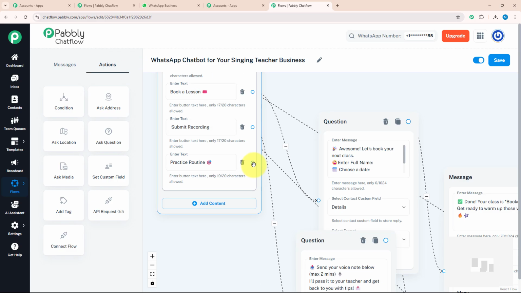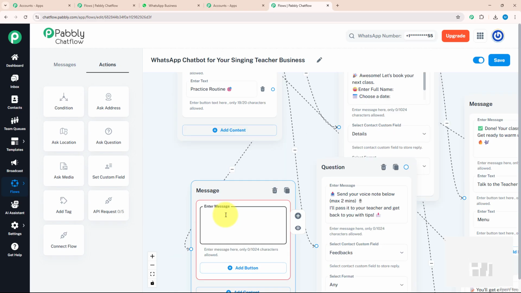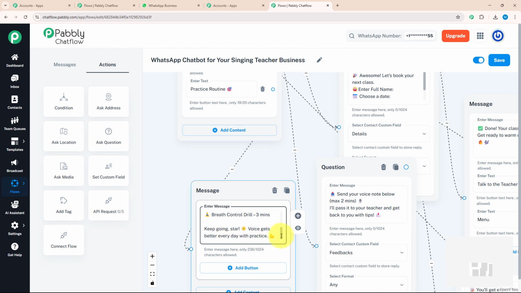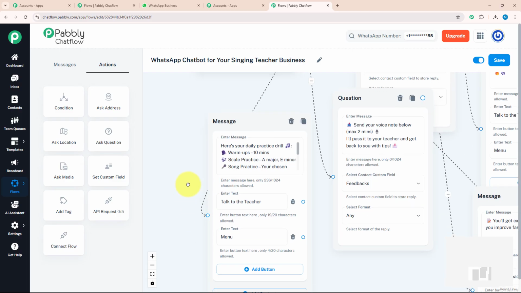Now I will move back to our third action button, which is practice routine. For practice routine, I will enter a separate message. For that, I'm going to drag and drop and select the text button over here. Here I'm going to enter a message which tells my customer how to practice with a few steps. So yes, I have entered a message in which I have mentioned all the steps my customer should take care of while practicing. With that also I'm going to put two action buttons, talk to teacher and menu.